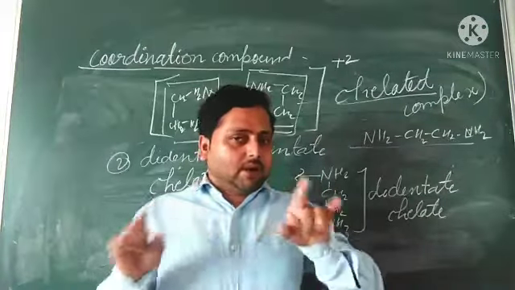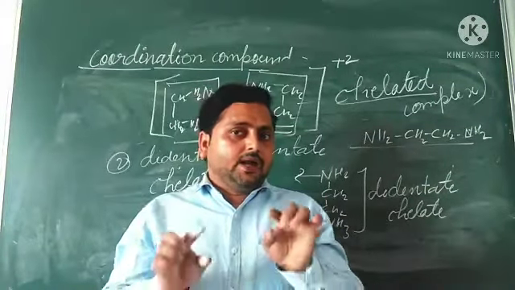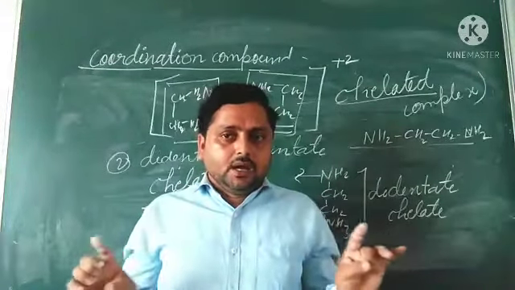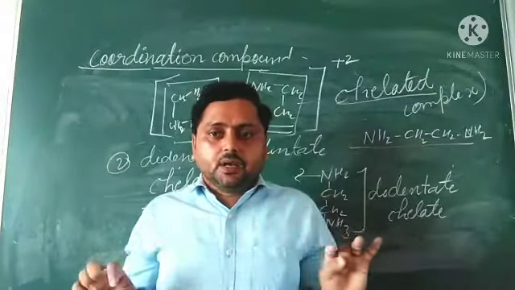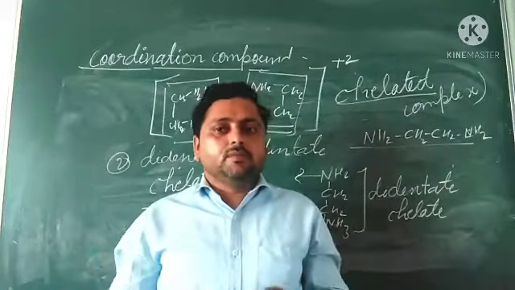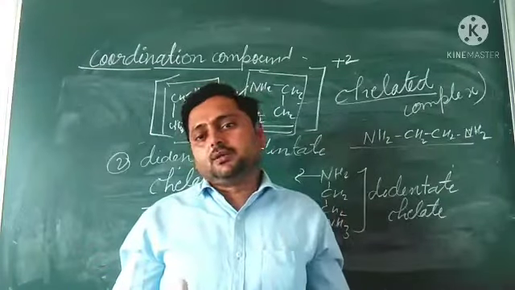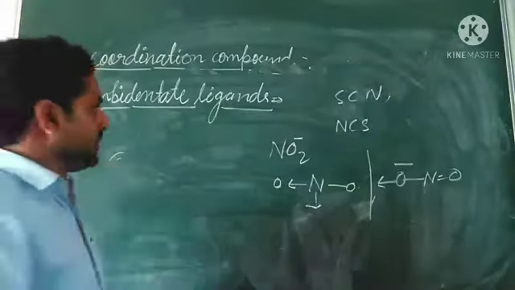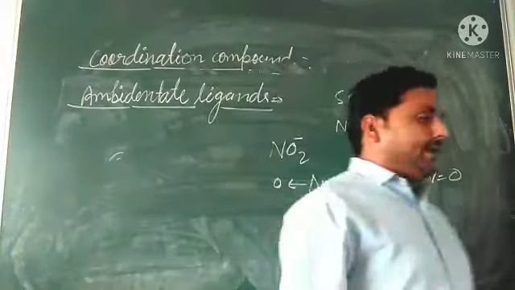If the same central metal atom is there, and in one chelated ligands form bonds, and in the other normal ligands form bonds, the chelated complex will be more stable than the non-chelated complex. Remember this.